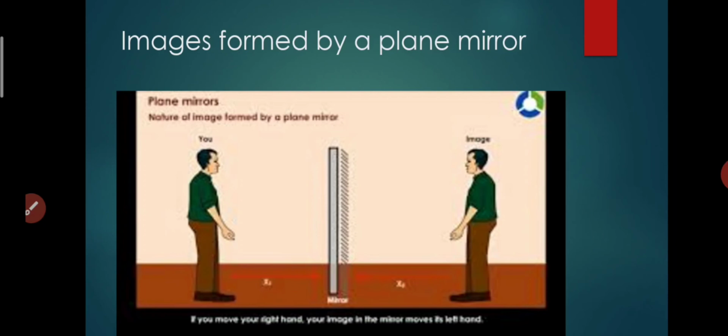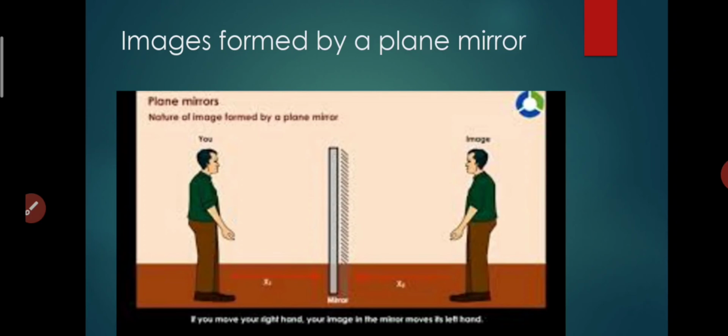See here, one example is given with the help of a diagram, showing the nature of the image formed by a plane mirror. In the middle there is a mirror, on one side you are standing in front of it, and wherever the image is written, that is your image. Whatever color dress you are wearing, the same color is shown in your image. Whatever distance x1 is from the mirror to you, the same distance x1 is to your image also.